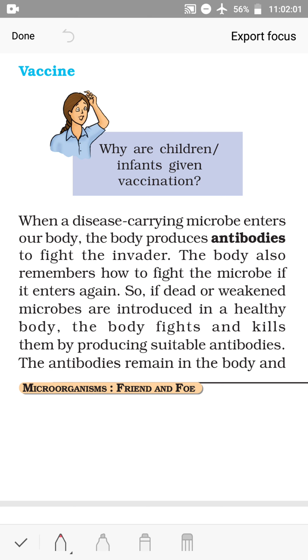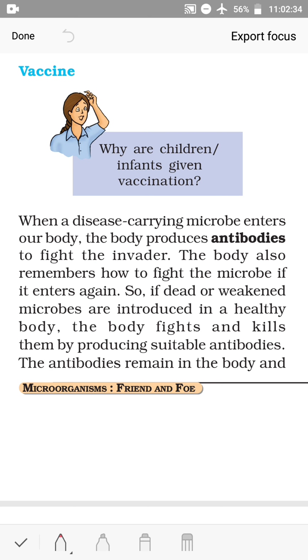A biological preparation used for vaccination is called a vaccine. So, one term is vaccine, the other is vaccination. What is vaccination? It is a process of immunization or developing immunity in a body. Immunization and immunity are the two terms you get. Immunization is a process, and process of what? Developing immunity. What is immunity? Immunity is the ability of a body to resist a particular disease.